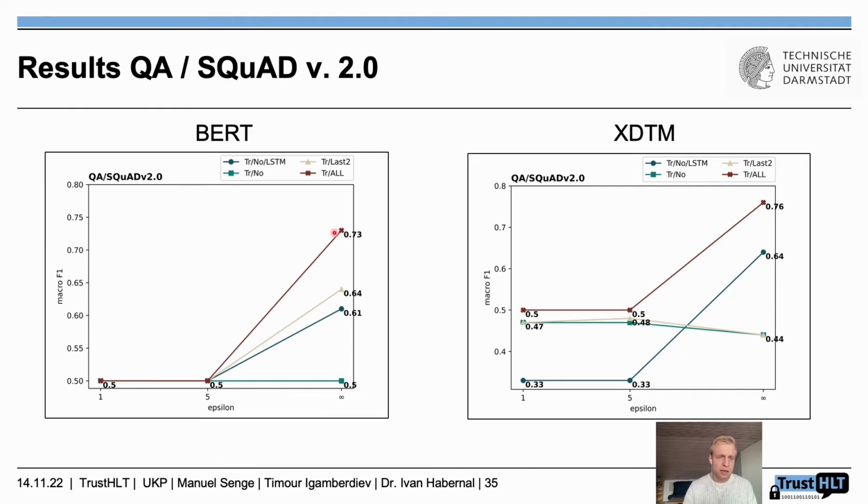For the BERT model, while we have a rather good model for the fully fine-tuned one, all models jump to a 0.5 F1 score once they are introduced to differential privacy. If you look at the predictions, we can see that they simply predict not answerable, because the dataset consists of 50% not answerable and 50% answerable, so it is also a skewed dataset. For the XLM, we see similar results for the fully fine-tuned one, but the other models sometimes predict spans, and those spans are not incorrect, that's why they have a little less accuracy.